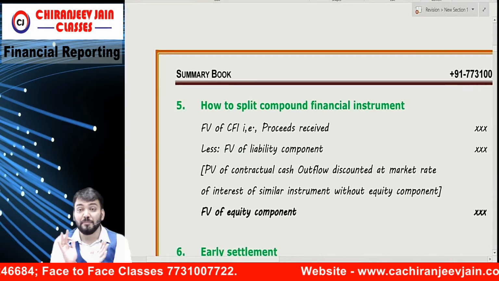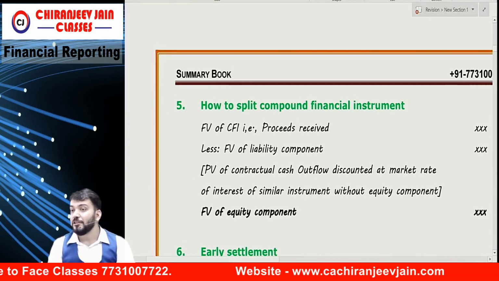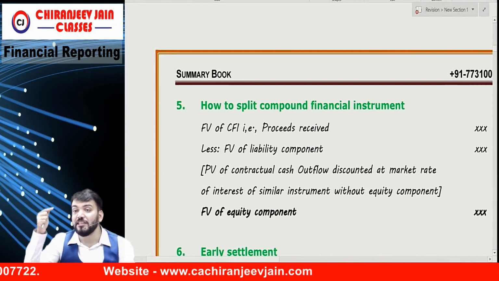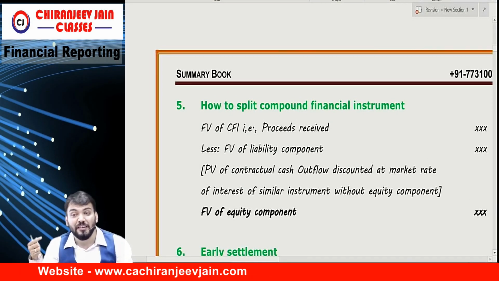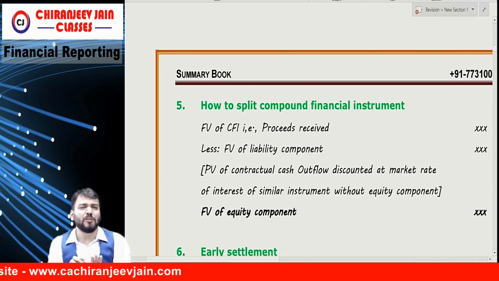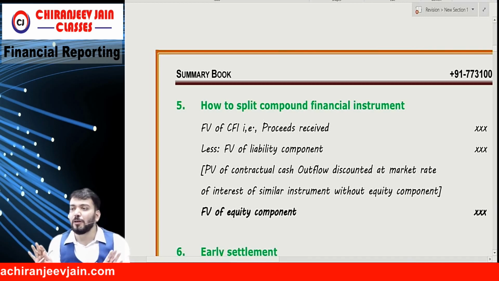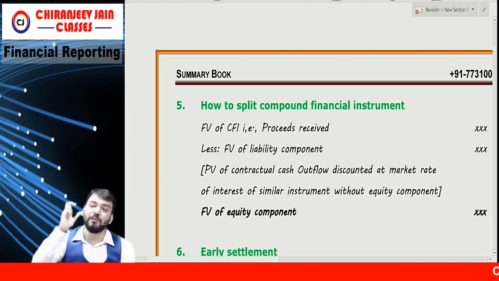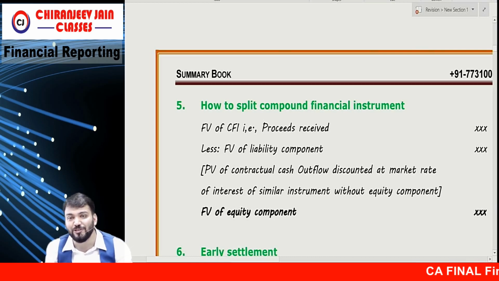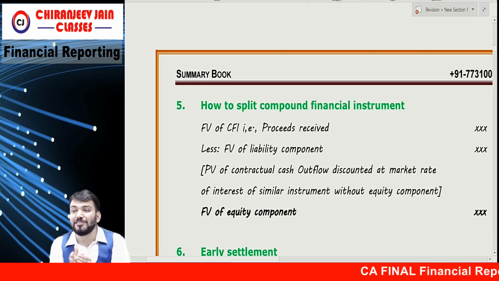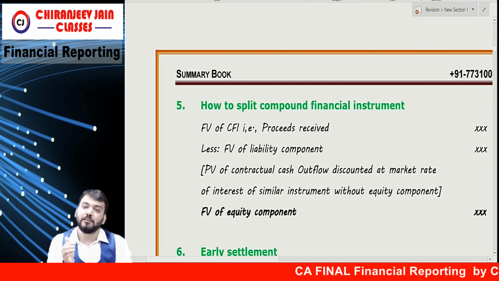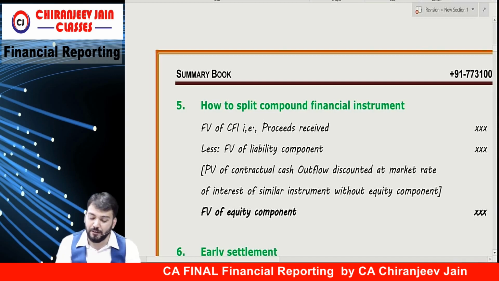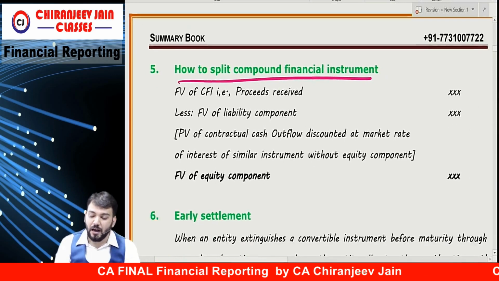Now, whenever there is a compound financial instrument, for presentation purposes we need to find out what amount is equity instrument and what amount is financial liability. There is no doubt about pure financial liability, and no doubt about pure equity instrument. But in a compound financial instrument, some portion will go to equity and some portion to financial liability. It means we need to segregate it. So how do we split a compound financial instrument into equity component and liability component? Ind AS 32 says how to split.